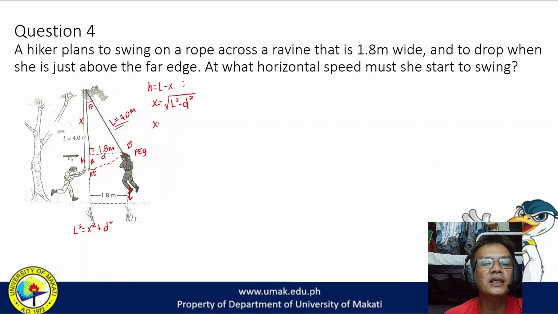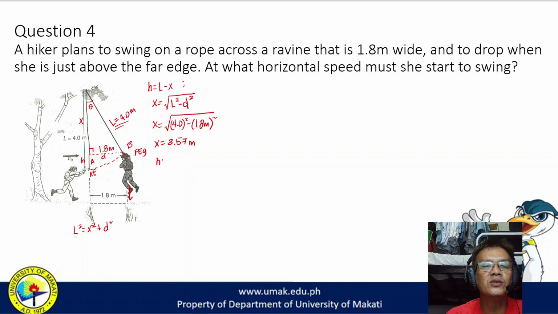So this one is x is equal to the square root of L squared, which is 4 meters squared, minus the distance of 1.8 meters squared. So if we put that in our calculator, x would have a value of approximately 3.57 meters. So x is 3.57 meters.